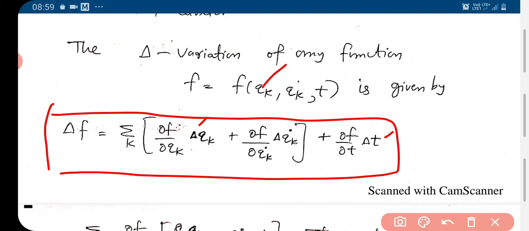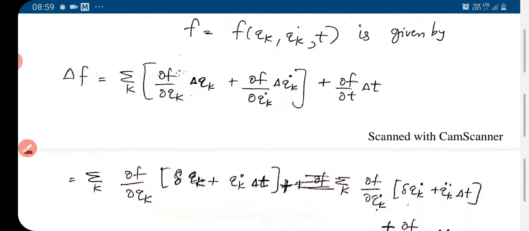So we are taking del f. F is a function of qk, qk dot and t. So del f is given by sigma k dou f dou qk del qk corresponding to this, dou f dou qk dot del qk dot corresponding to this, then dou f dou t del t.